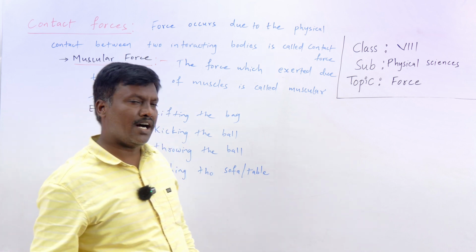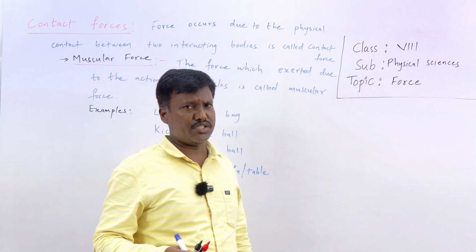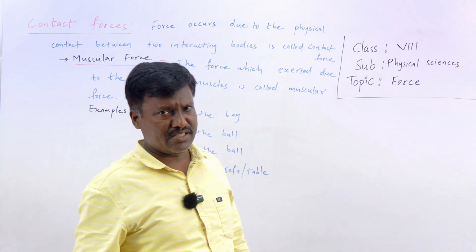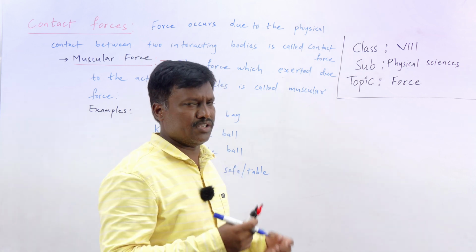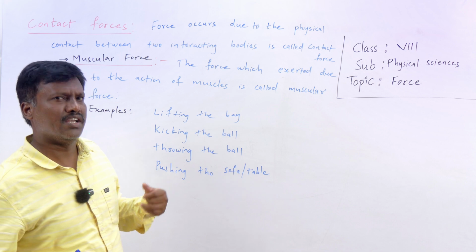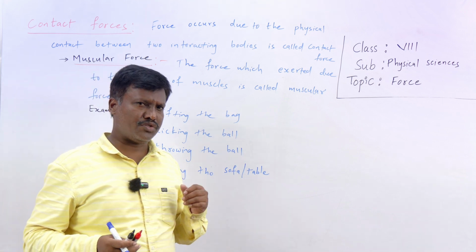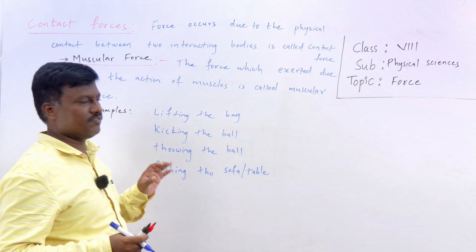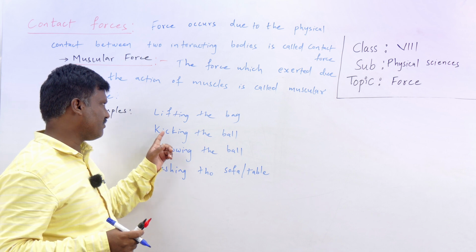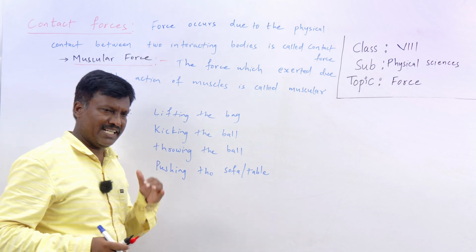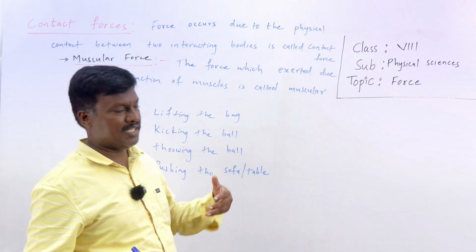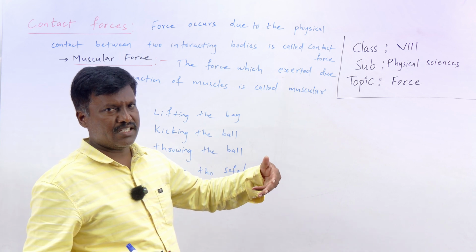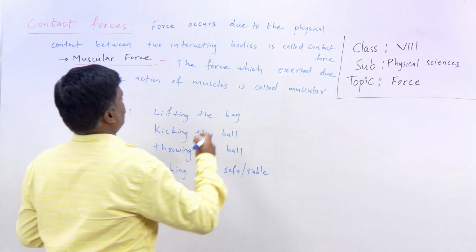Even a horse also. Have you seen the cart which is pulled by the horse? That is also the horse exerting what force? Muscular force. So there are many examples. In all these cases, have you understood? Whenever we throw, lift, kick, or push, our body is in contact with the other body. That means 2 interacting bodies are physically in contact.